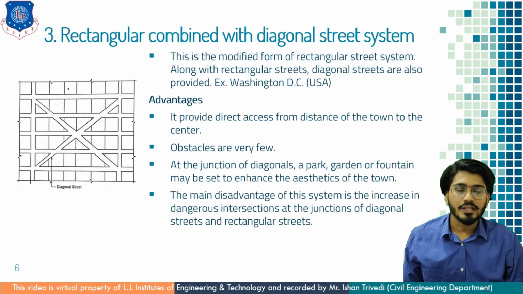At last, after having certain advantages, there is one disadvantage. That is, in this system, there is an increase in dangerous intersections at the junction of diagonal streets and rectangular streets. You can see here in the diagonal streets where the streets are combining with the rectangular streets, there is a dangerous intersection. You can see it is not a right angle crossing, it is at an inclination angle, and that's why there may be chances of accidents.